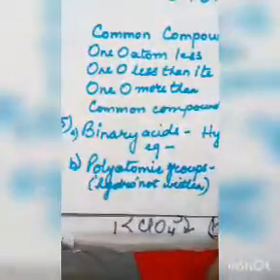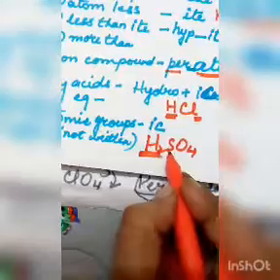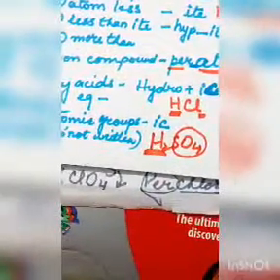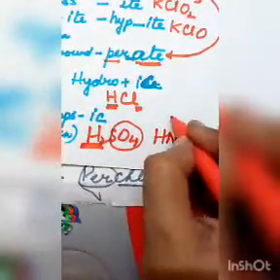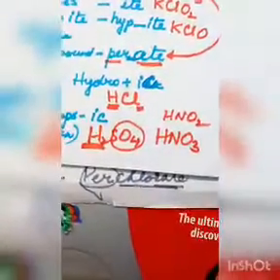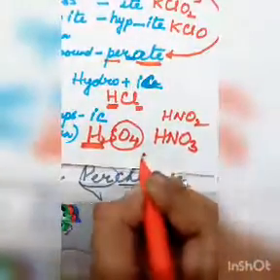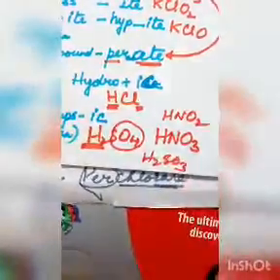But if there is a group of atoms, or a radical, along with hydrogen, like in the case of sulfuric acid, -ic is used but no hydro. Whenever there is a polyatomic group attached to hydrogen, the hydro prefix is not used. Only sulfuric acid, and if it is HNO3, it will be only nitric acid. If it is one oxygen less, it will be nitrous acid. And in the case of sulfuric acid, if it is one oxygen less, it will be sulfurous acid.